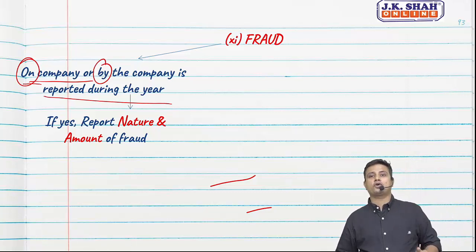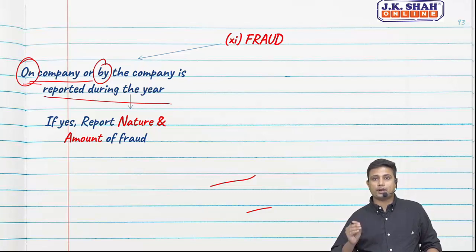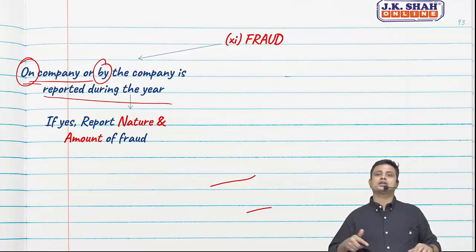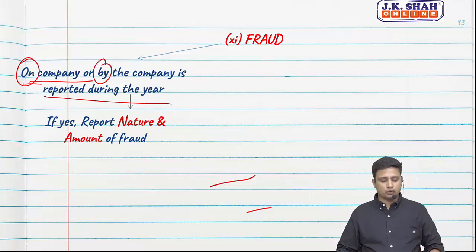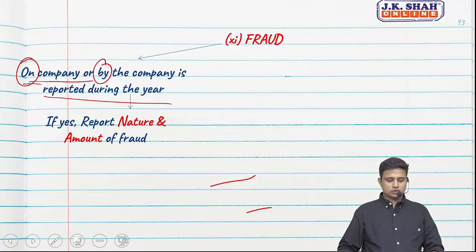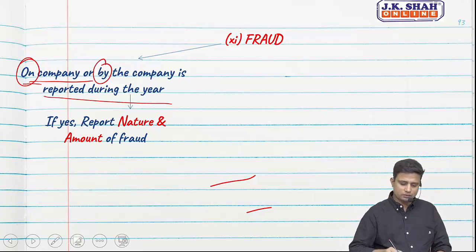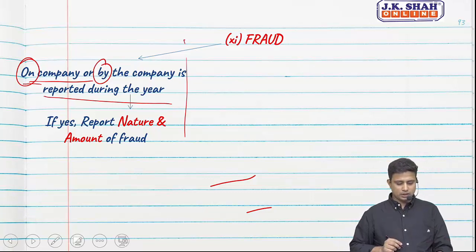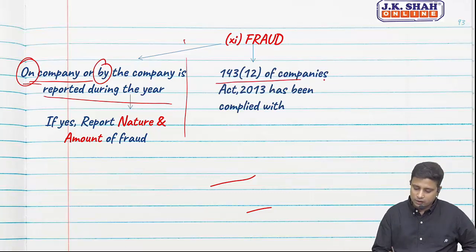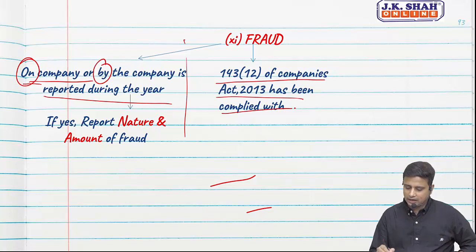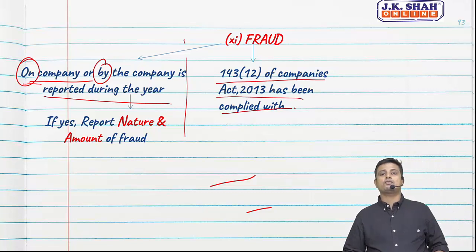So which type of fraud is this? Whether it is misappropriation of assets, suppressing of expenses, or inflating of incomes, what type of fraud is it, and also the amount of fraud. In case of CARO 16, we used to talk only about this, but they have come up with an additional reporting: whether 143(12) of the Companies Act has been complied with. I hope you all know 143(12).